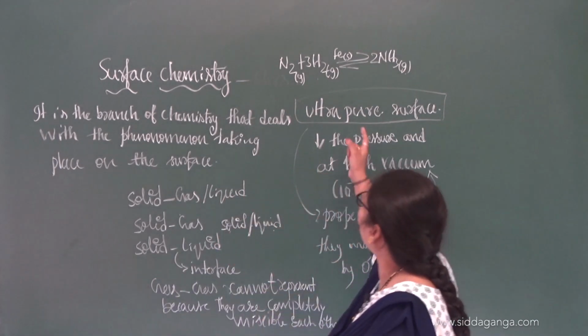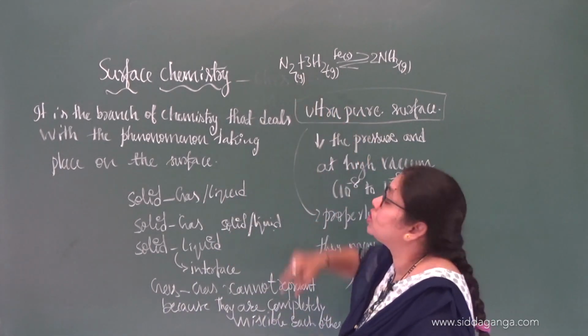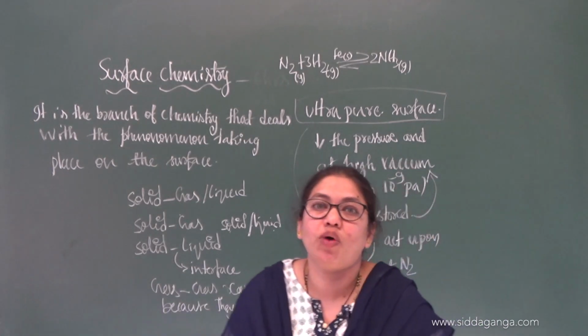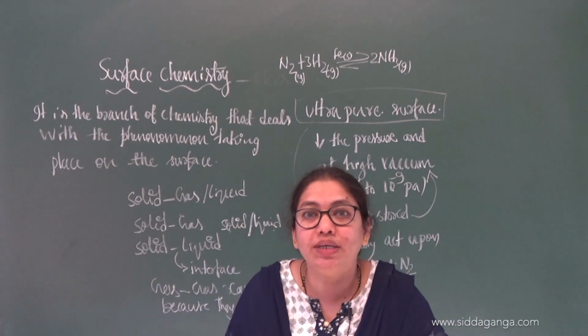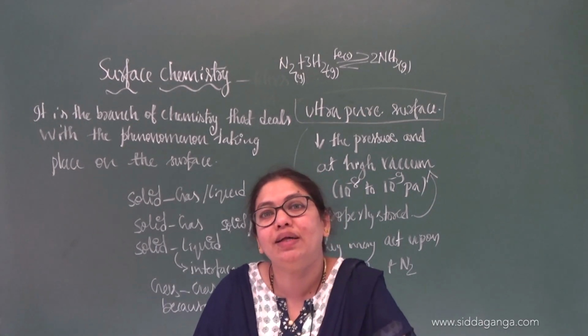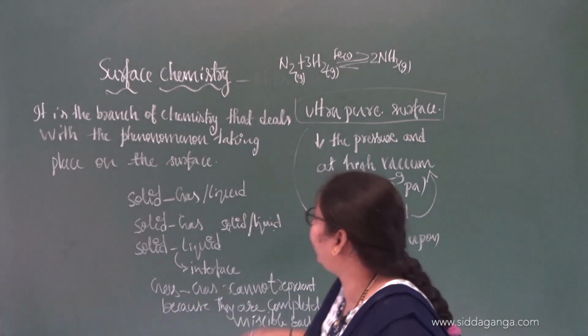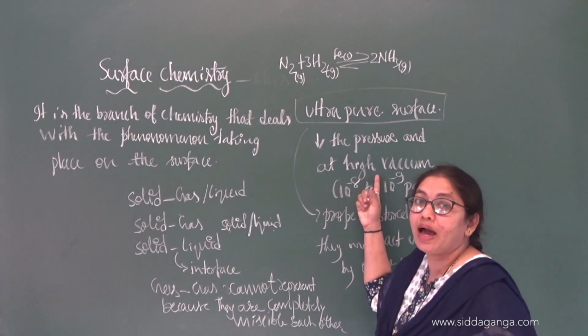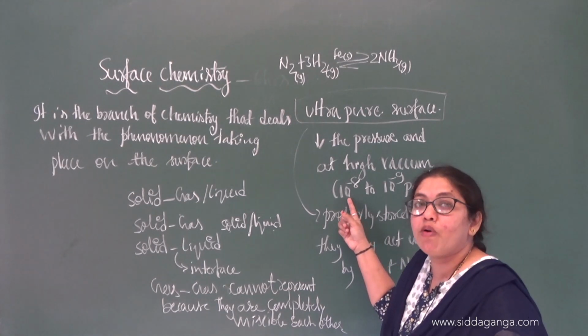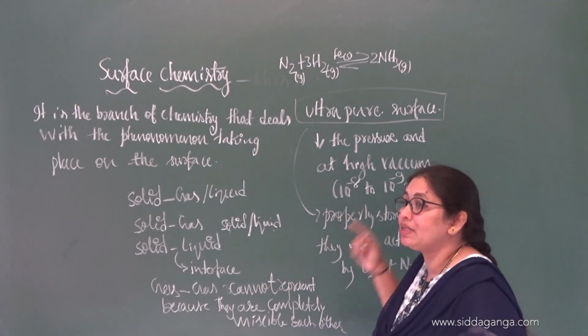Without that you cannot adsorb nitrogen and hydrogen, whatever catalytic reaction you take. The surface of the catalyst should be ultra pure before conducting the reaction. We can do that by decreasing the pressure and creating a high vacuum, usually at a pressure of 10 power minus 8 to 10 power minus 9 Pascal.